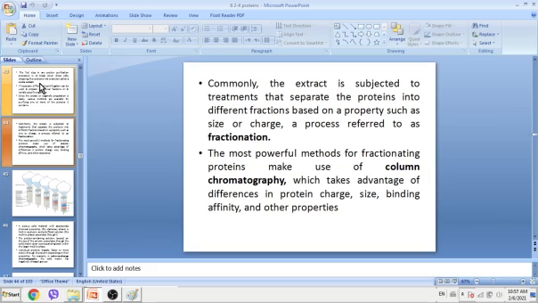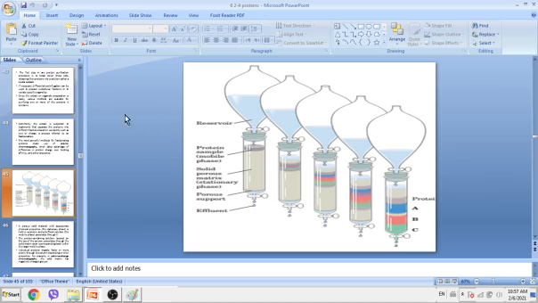The most powerful method for fractionating proteins makes use of column chromatography. This is a potent technique to separate proteins, which takes advantage of differences in protein charge, size, binding affinity and other properties. This is column chromatography. This is the beginning. We put the crude extract, the protein solution, here, and it will slowly come down the column.